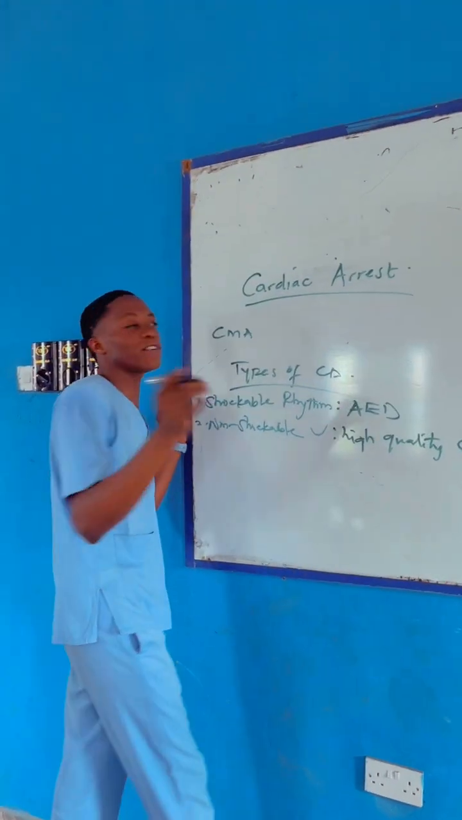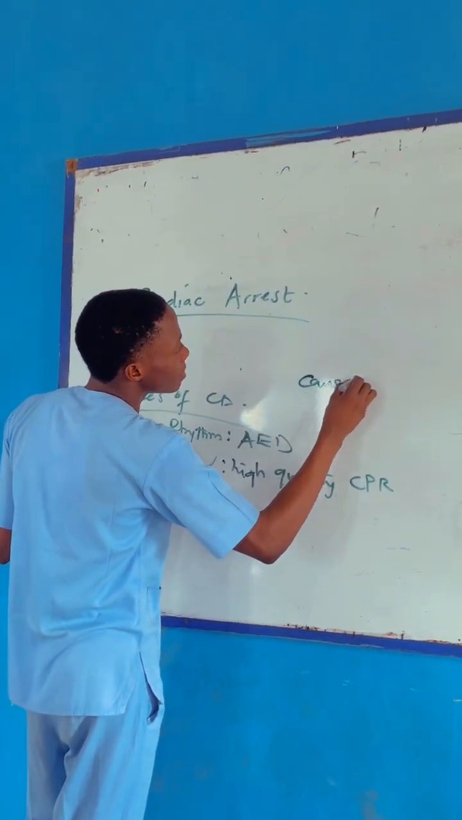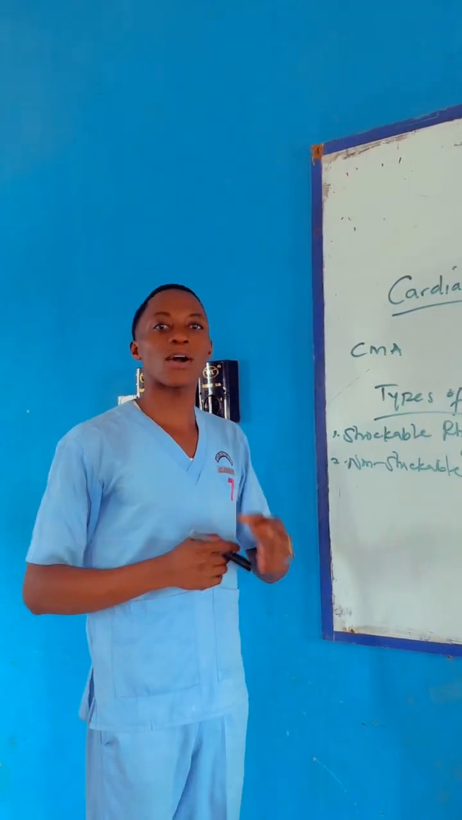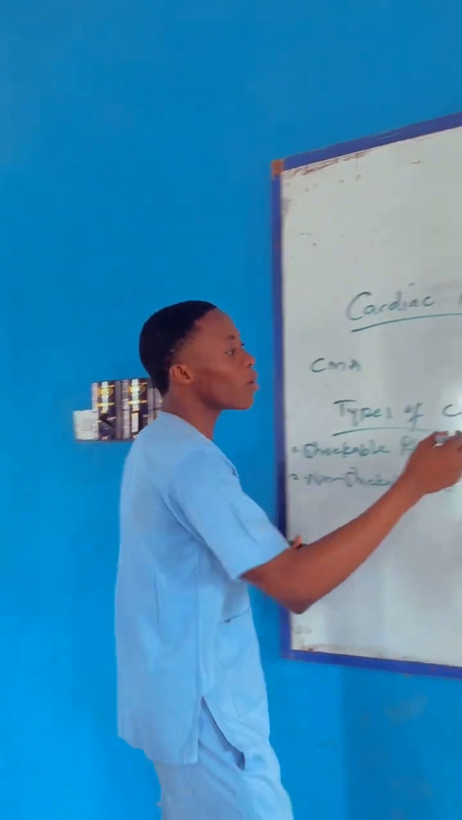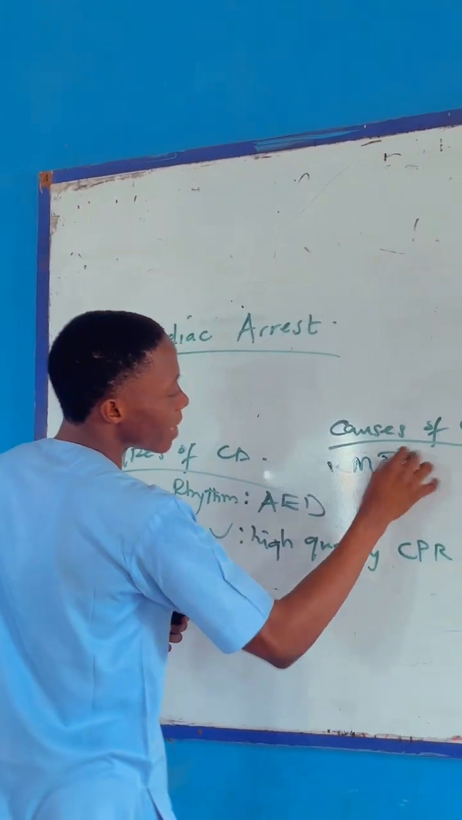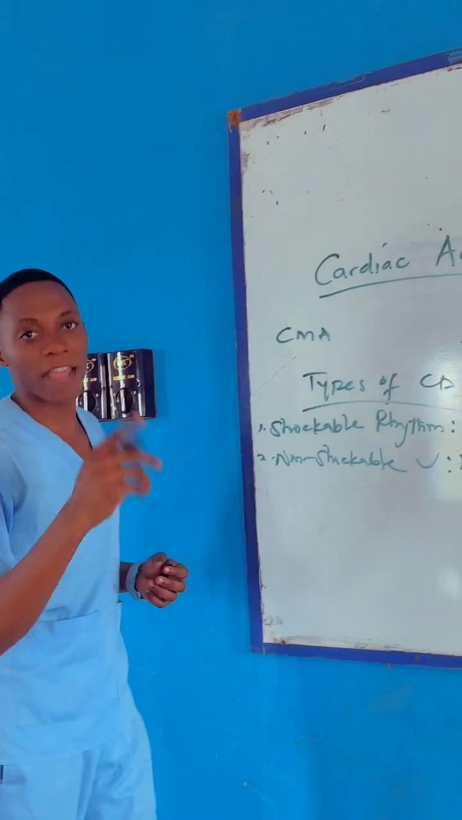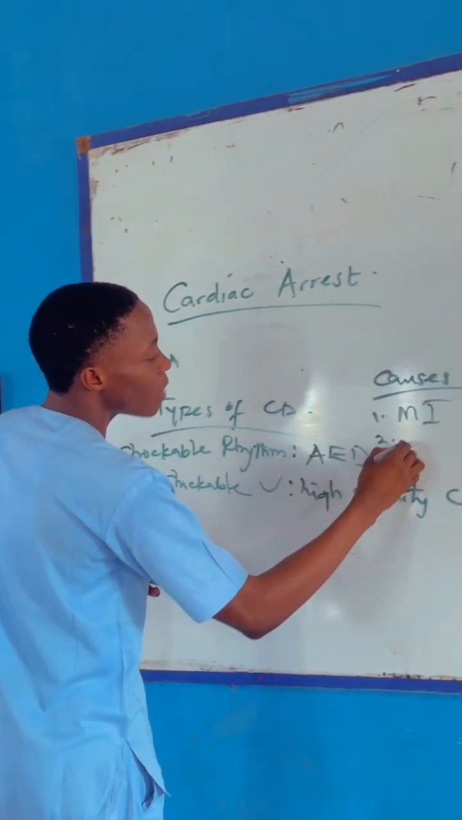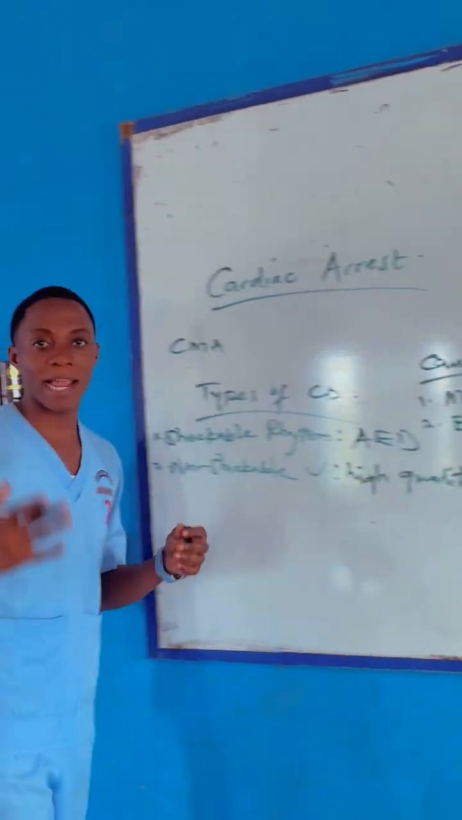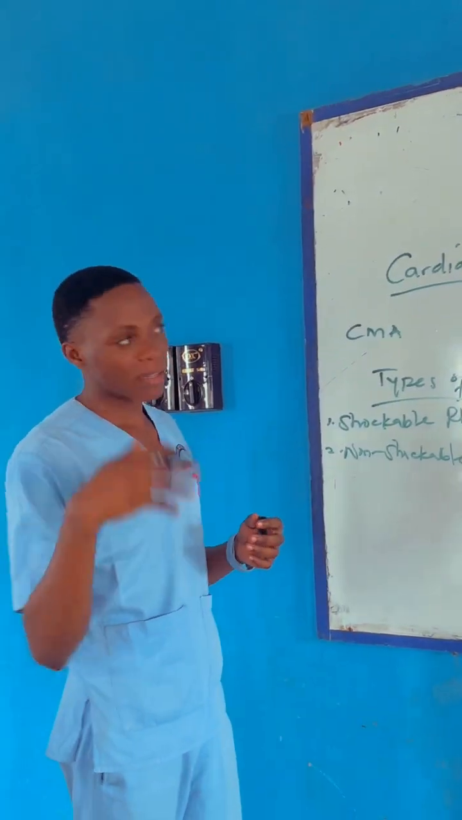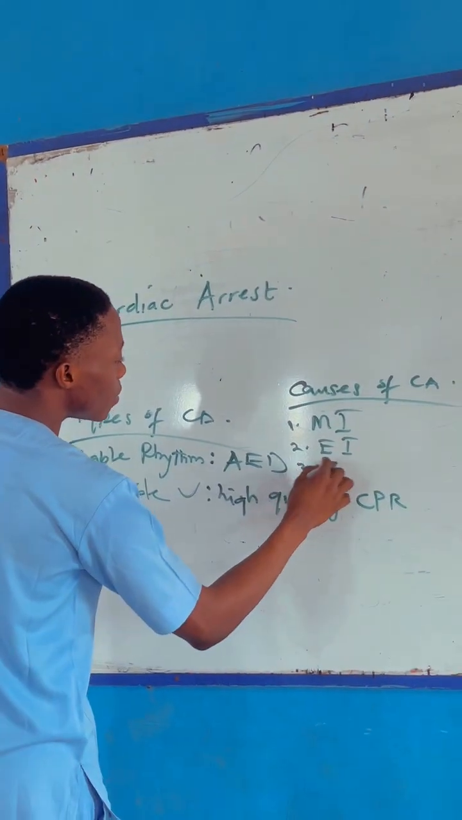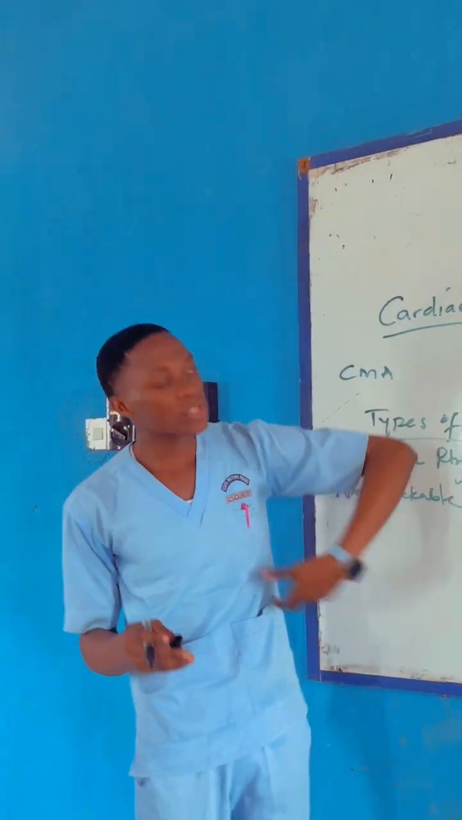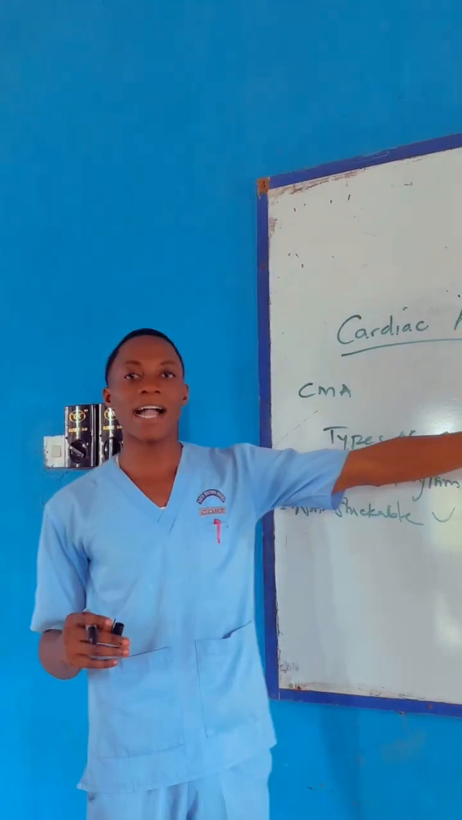Now we are moving on to the causes of cardiac arrest. That is, what are those conditions that cause cardiac arrest? One, we have myocardial infarction, which is one of the conditions that causes cardiac arrest. Two, we have electrolyte imbalance, e.g., hyperkalemia, and so on. Then three, we have coronary artery disease. So these are some of the conditions that cause cardiac arrest.